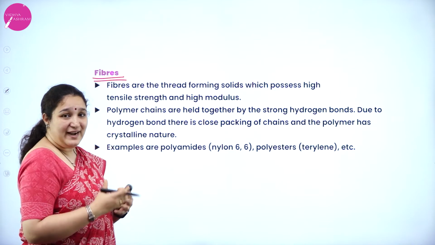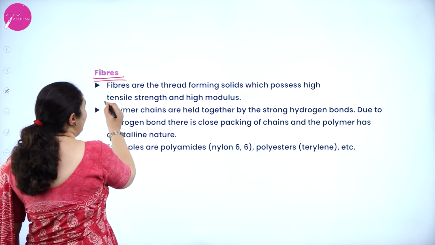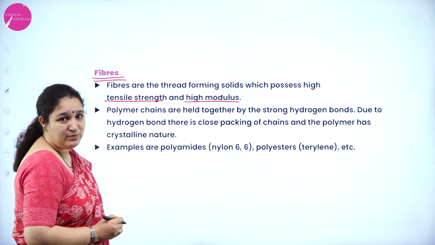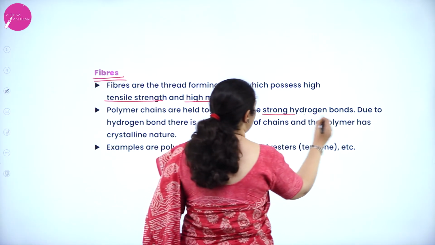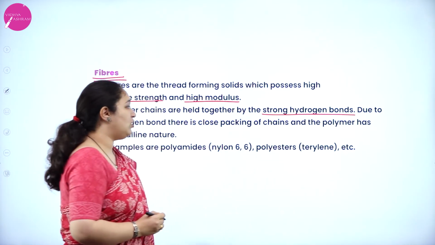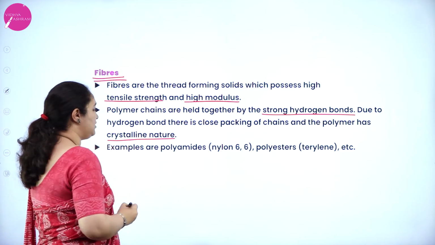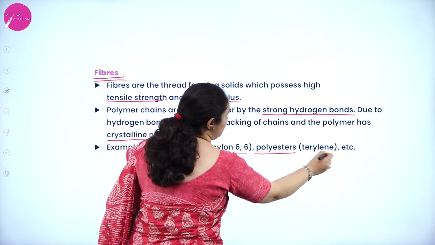Next we have fibers. As they have a thread-like structure, they are basically called fibers, and they have high tensile strength and high modulus. Okay. Polymer chains are held together by strong hydrogen bonds. Due to hydrogen bonding, there is close packing in the chain and they have a crystalline nature. For example, we can give polyamide nylon 6,6 or polyester terylene.